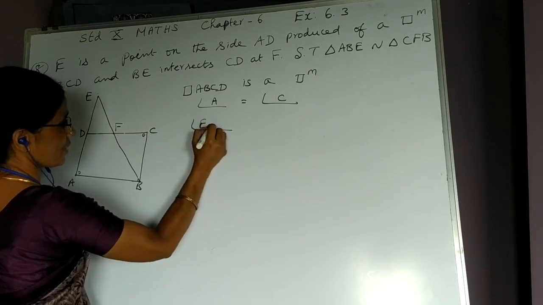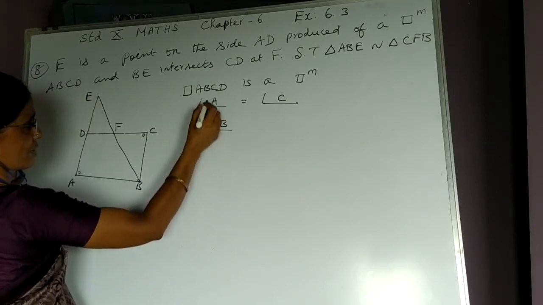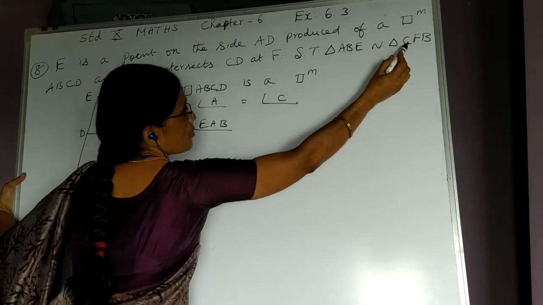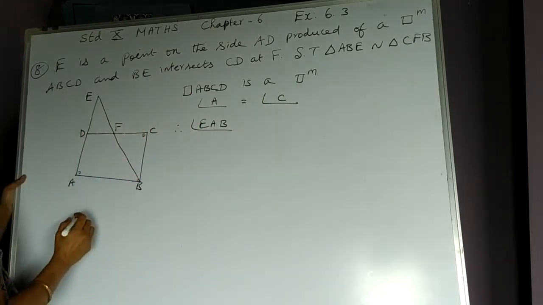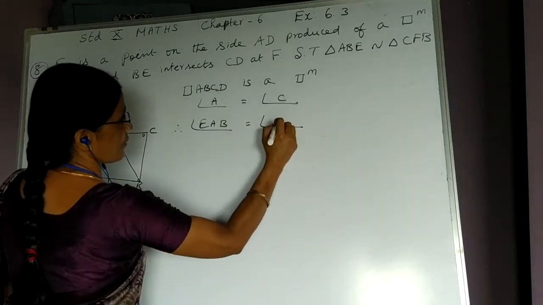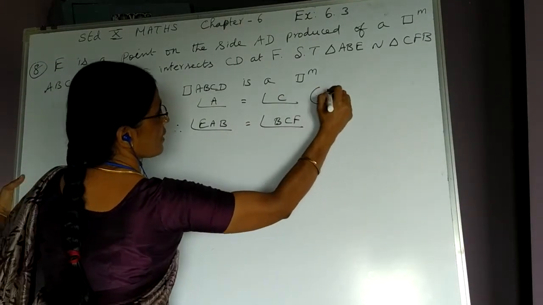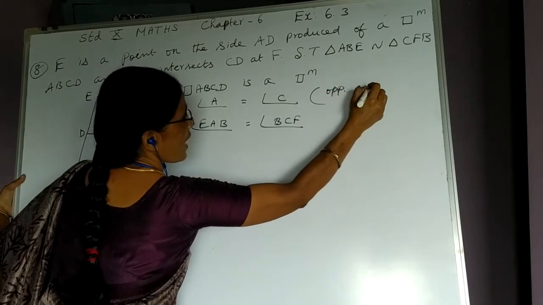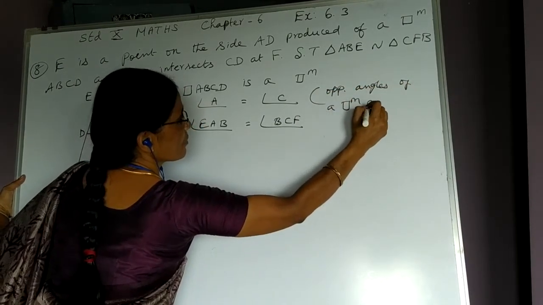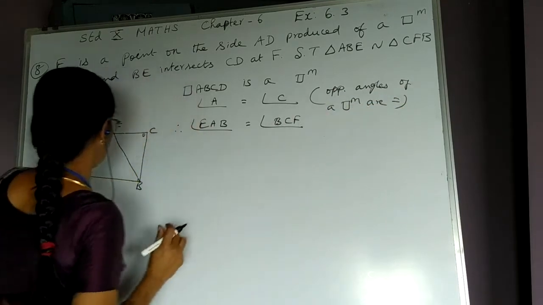Therefore, I write EAB. And angle C we want in triangle CFB. Therefore, this is BCF. Why we have taken equal? Opposite angles of a parallelogram are equal.